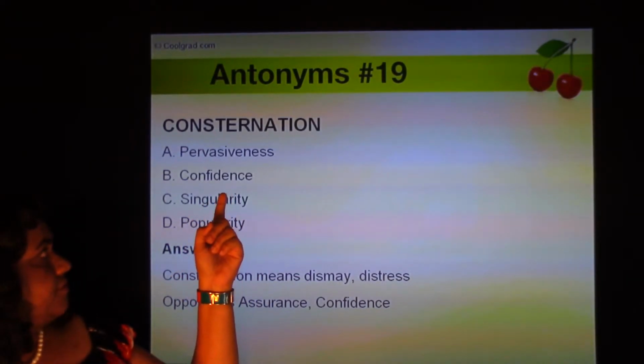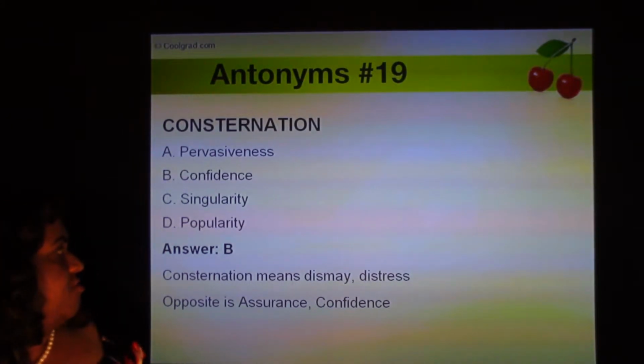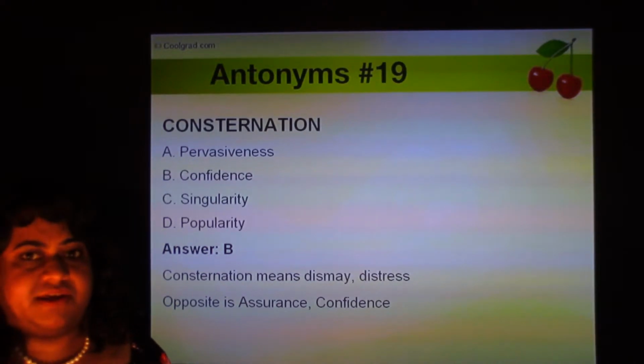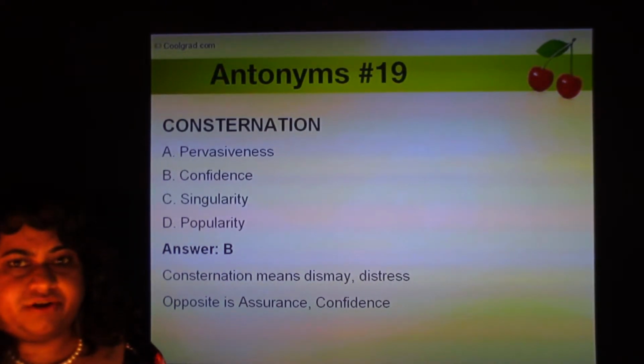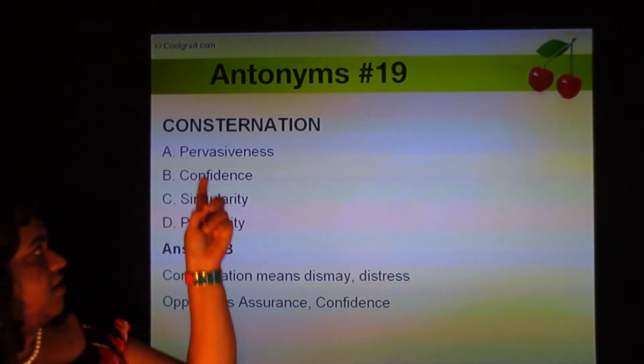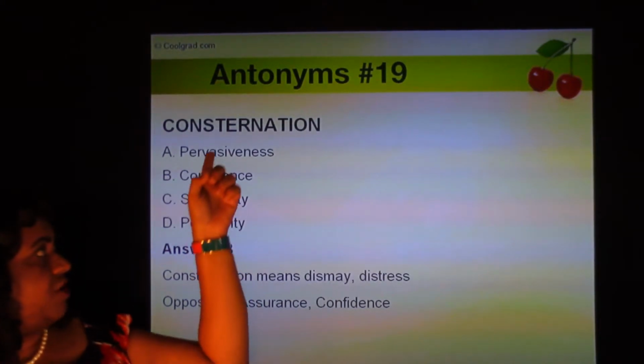This is probably kind of hard to remember. If you've never heard the word before, you probably think consternation has something to do with being stern or strict, because it's got stern in it.